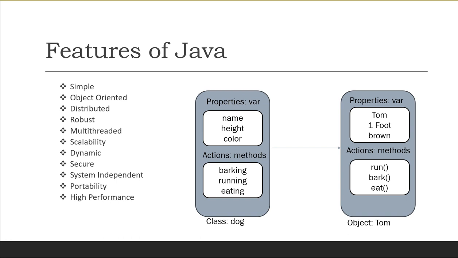So we write the characteristic of the object in the class. Let's say in the case of a dog. This means a class can be used as a model in the creation of the object. So just like the object, class also contains the properties and actions. If you can see in these pictures, class dog is containing some properties and actions, right? So we can use a class as a model for creating the object.